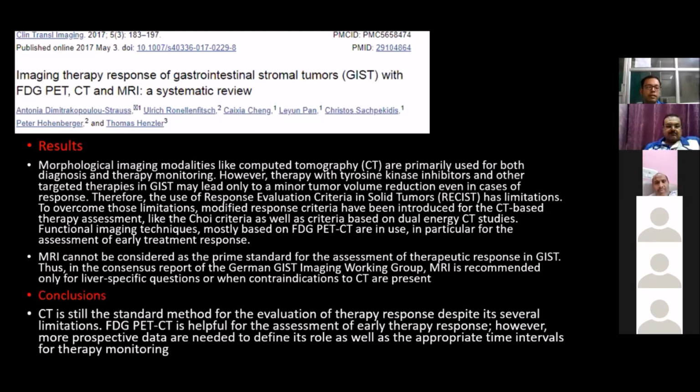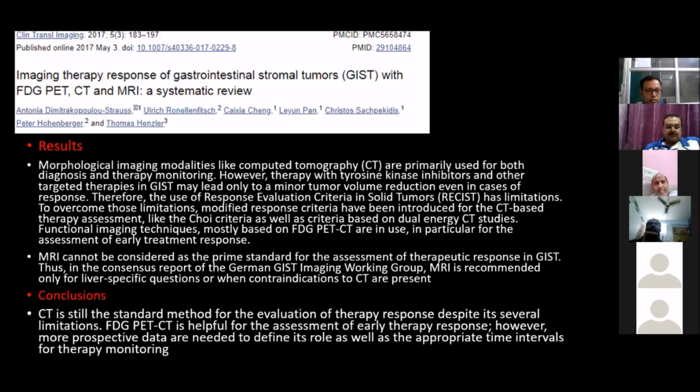To overcome this limitation, modified RECIST criteria or other CT-based assessments like Choi criteria or dual energy CT studies have better diagnostic value. Functional imaging techniques like FDG PET CT are also in use, in particular for assessment of early treatment response. MRI cannot be considered a prime standard for the assessment of therapeutic response in GIST.